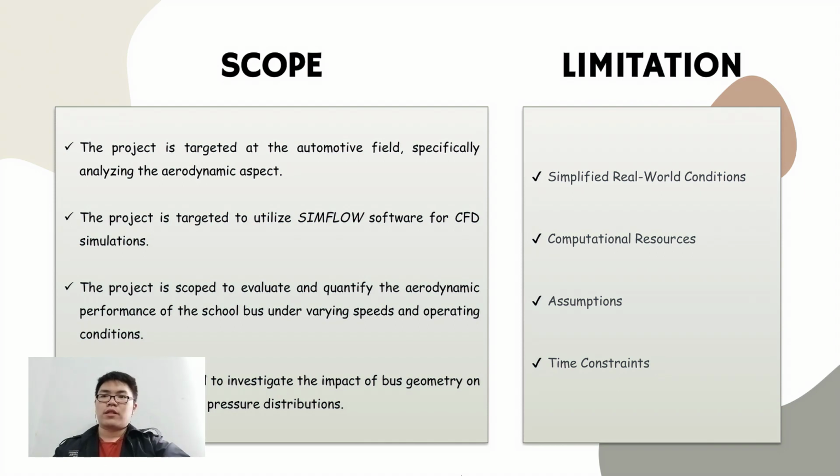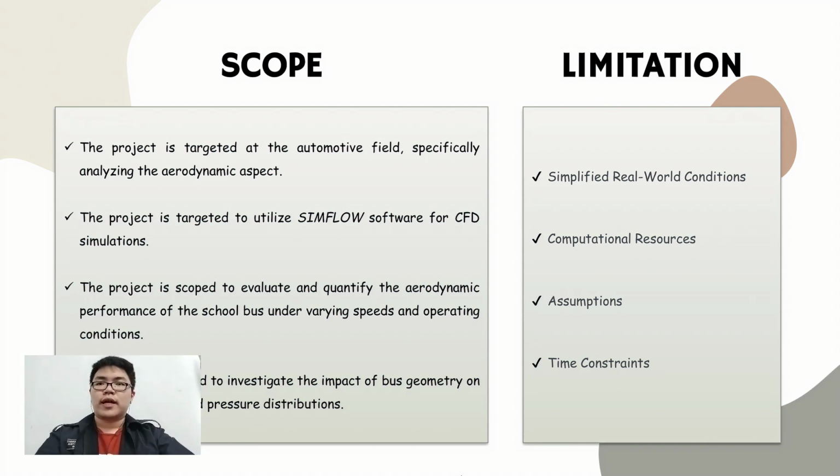There are 4 limitations in this project. The first is simplified real world condition, because in this project we only simulate the velocity of the bus. Actually in the real world there are many variations in the road and environment, like the road surface and environment factors. So we ignore that. Followed by is computational resource, because we use a free version of SimFlow, so the node number limit is below 200k. So the third is assumption.